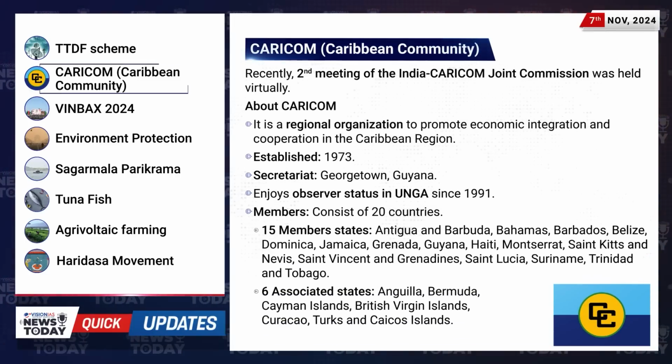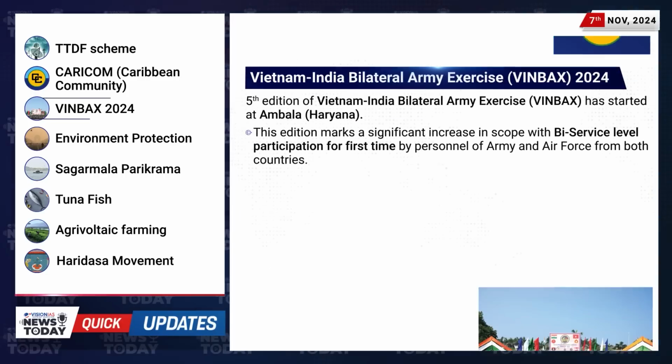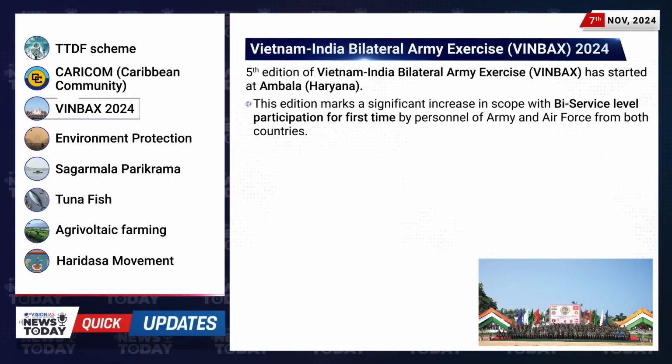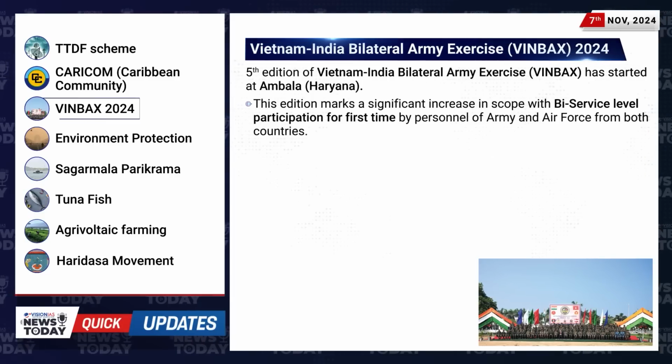Recently, the second meeting of the India-Caribbean Community Joint Commission was held virtually. The Caribbean Community is a regional organization to promote economic integration and cooperation in the Caribbean region. The fifth edition of the Vietnam-India bilateral army exercise has started at Ambala, Haryana. This edition marks a significant increase in scope with tri-service level participation for the first time by personnel of the Army and Air Force from both countries.